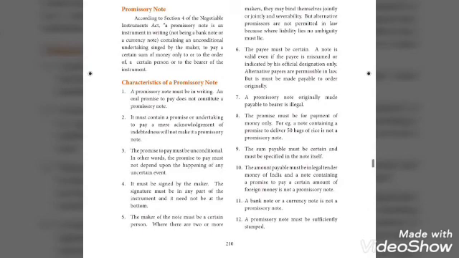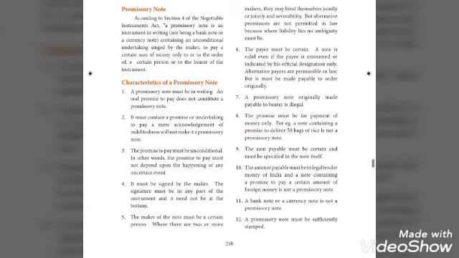A mere acknowledgement of indebtedness will not make it a promissory note. The third one is the promise to pay must be unconditional. In other words, the promise to pay must not depend upon the happening of any uncertain event. And the fourth point is it should be signed by the maker. The signature may be in any part of the instrument and it need not be at the bottom.